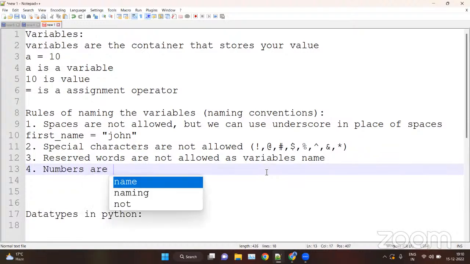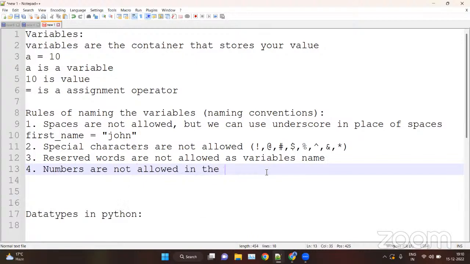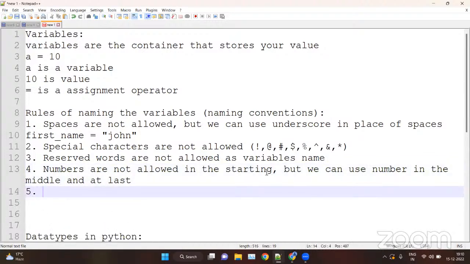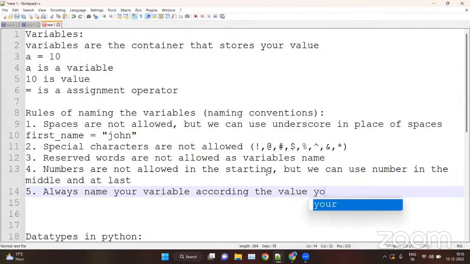Numbers are not allowed at the start, but we can use numbers in the middle and at the end. Fifth rule, which I'm adding from my side: always name your variable according to the value you are storing.